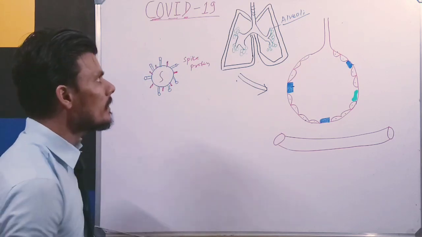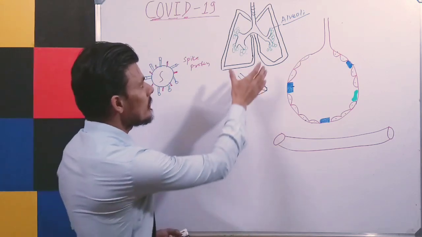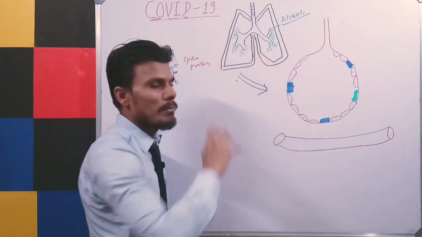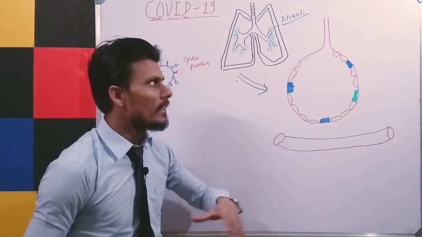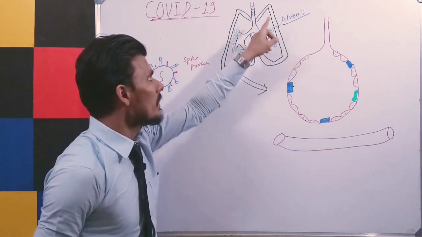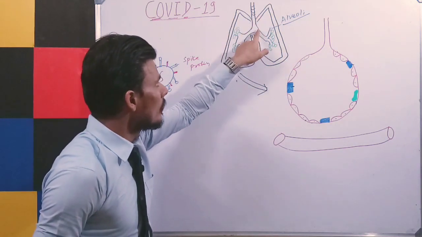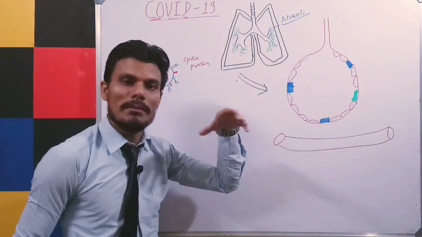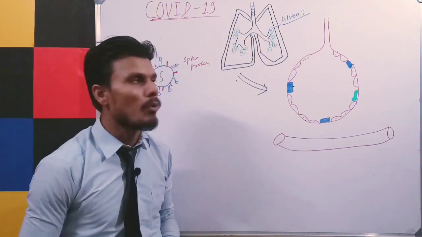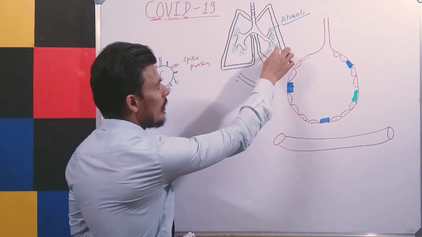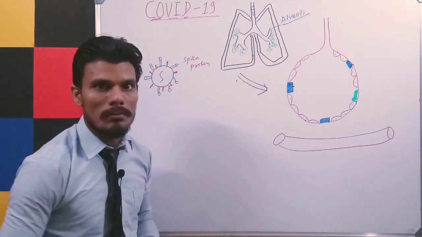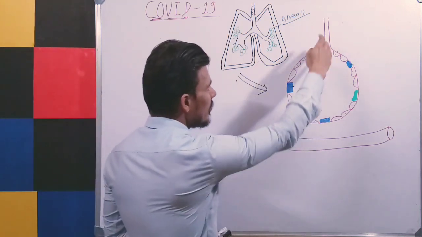Now, before discussing the pathophysiology, you can see here I made the organs of the respiratory system. The respiratory system consists of the nose, nostrils, and then larynx, pharynx, you can see trachea here, and then bronchus, and again the bronchus is further divided into several branches known as bronchioles, which end in a bunch of structures known as alveoli. Now I have drawn here the alveoli.